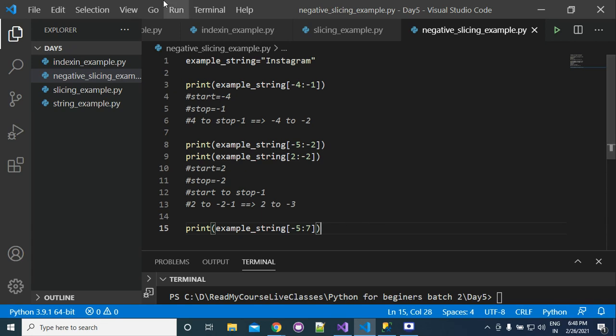Start value is -5. So try to find -5. This is -1, -2, -3, -4, -5.